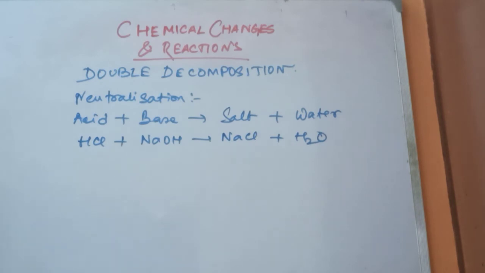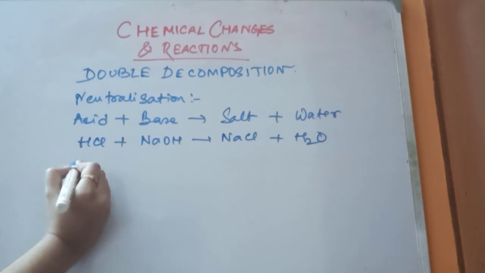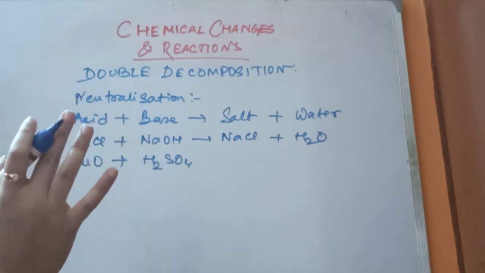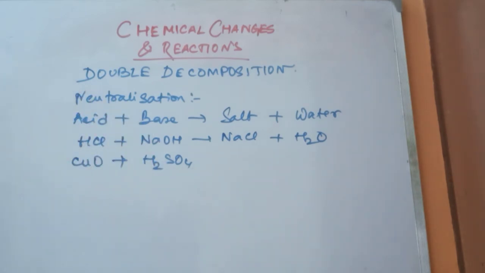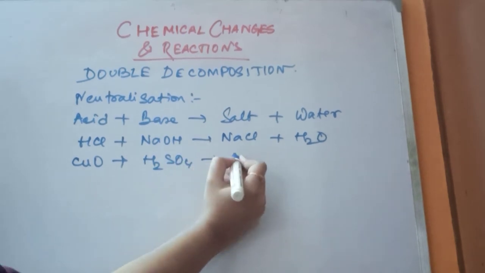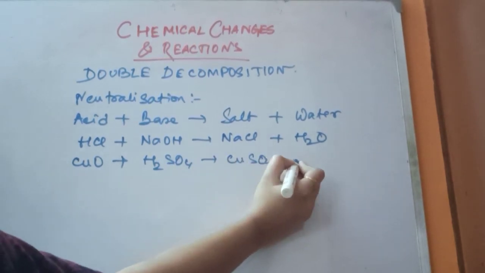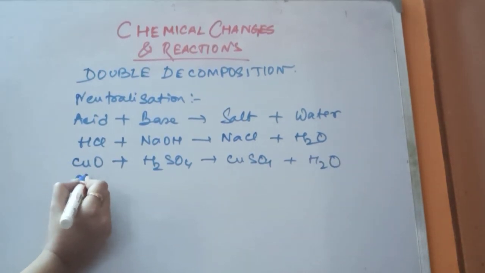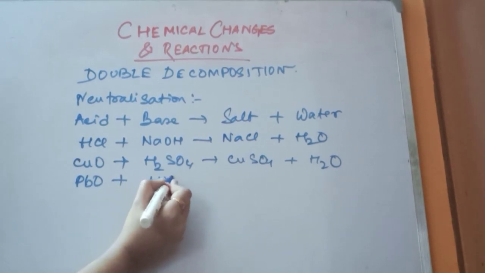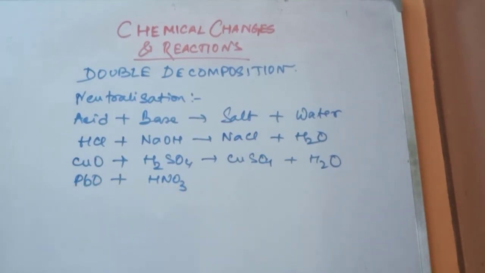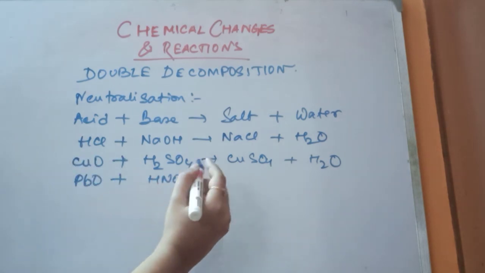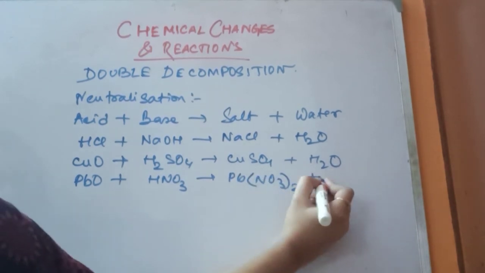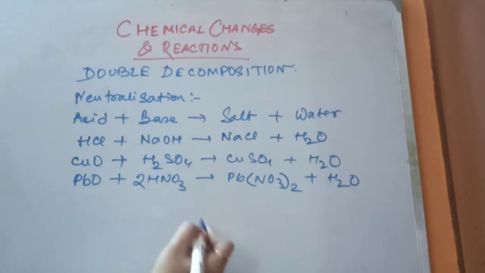Let's come to another example. Copper oxide reacts with H2SO4. Remember, the acids used are dilute acids, not concentrated acids. Dilute acids will do this work very easily. No need of concentrating the acids. So, this is giving you salt and water. When lead oxide reacts with nitric acid, dilute nitric acid, I am saying again and again that all the acids used are dilute acids, no chance of concentrated acids. I will balance this reaction, don't worry. Okay.